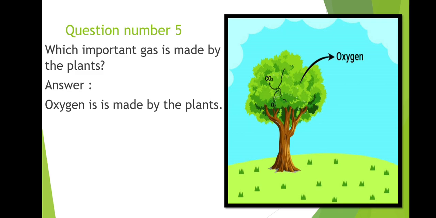Question number 5, which important gas is made by the plant? So the answer is, oxygen is made by the plants. As I told you before, that leaves are responsible for making food, and also they make oxygen, which is a necessary and important gas for all of the living things.